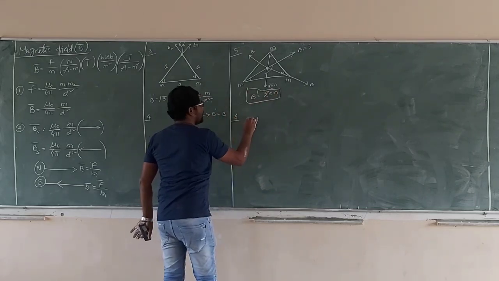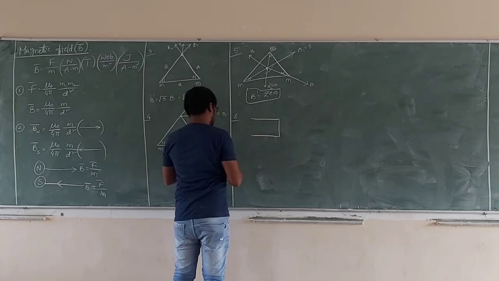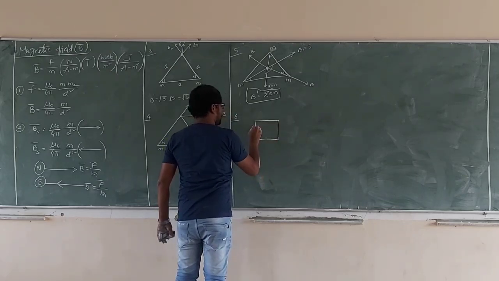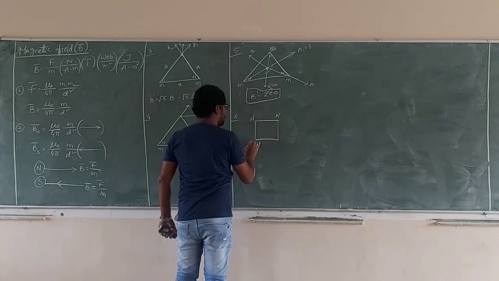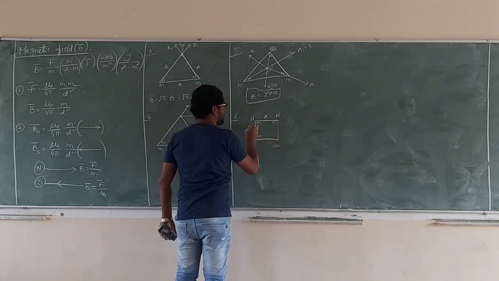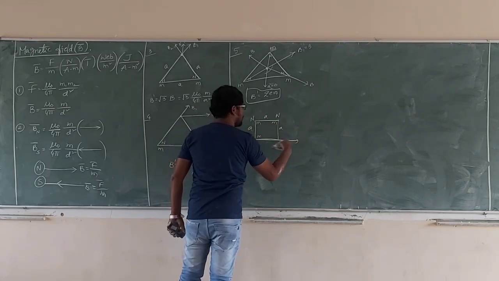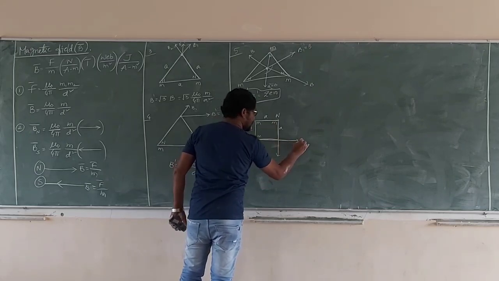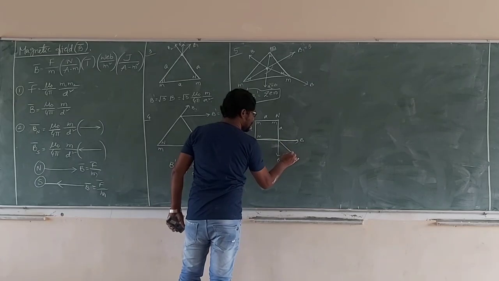Now we go for the same like that. This is a North pole, pole strength m. What is the resultant magnetic field at the third corner? Outside. These two are B1 and B2. What is the resultant of these two?